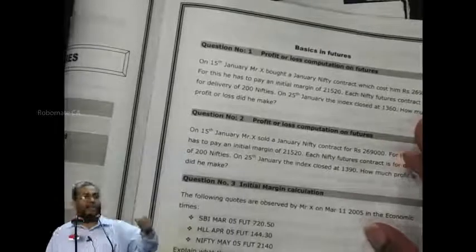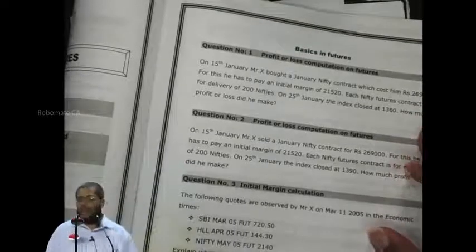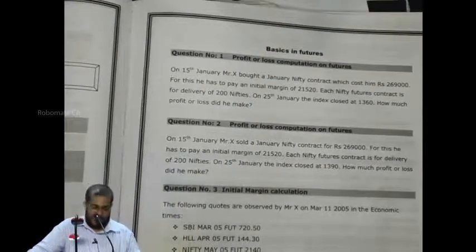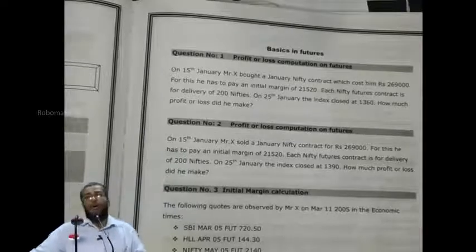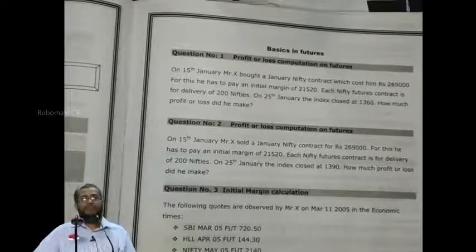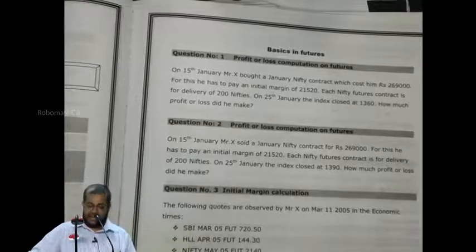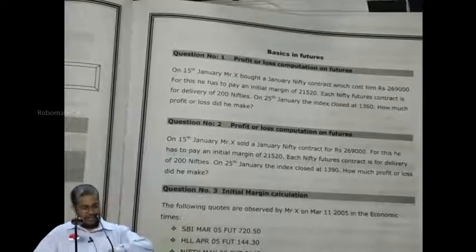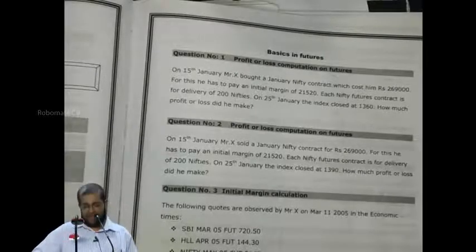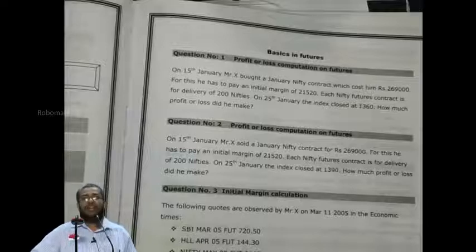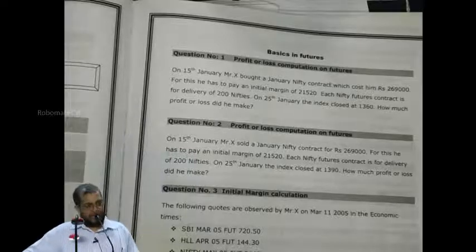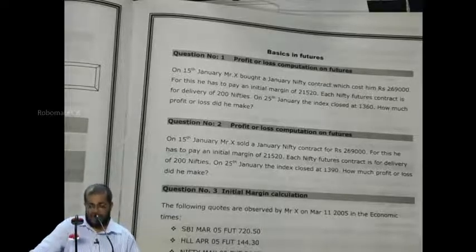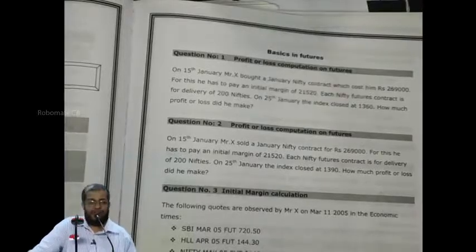Can I proceed further? Write down first. Point number 1. Question number 1 written or not? Right. Point number 1. On 15th January, Mr. X has agreed to buy how many Nifties? 200 Nifties at how much rupees? 1345.